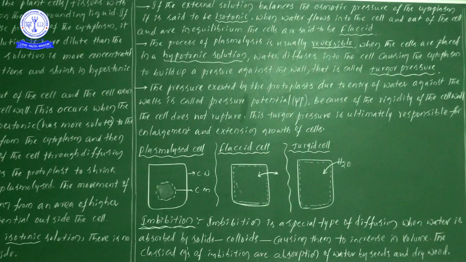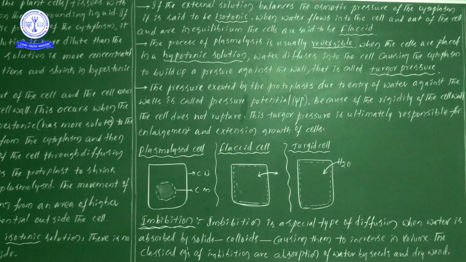A plant cell wall is a dead structure, and it doesn't have the capability to elongate or enlarge, because it doesn't have an elastic nature. But it has rigidity. Because of this rigidity, the cell wall does not rupture.